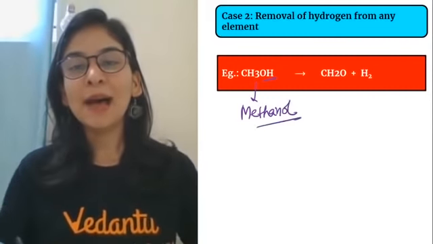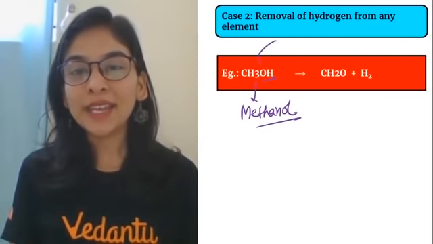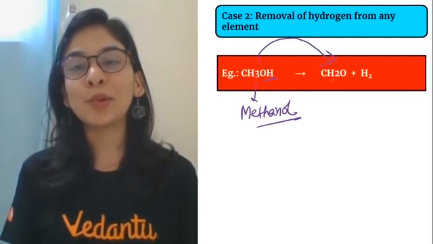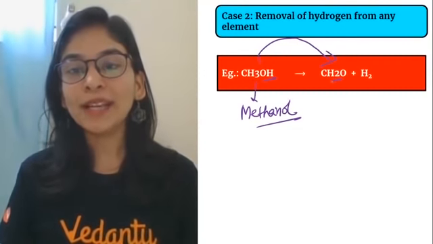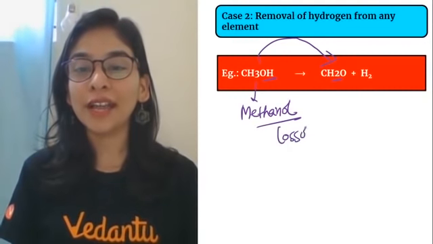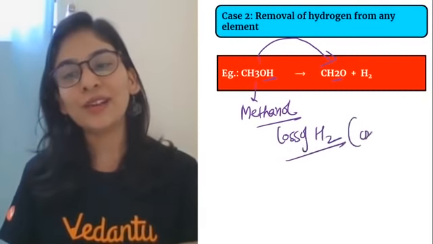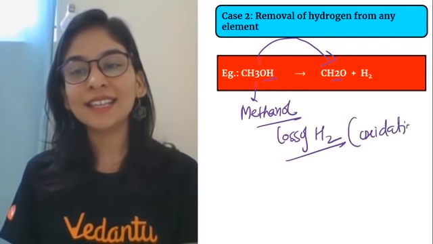Now in methanol, see how many hydrogens there were: 3 and 1, that is 4. And when I see the same substance on the product side, it has only 2 hydrogens, which means there is loss of 2 hydrogens on the product side. And loss of hydrogen is nothing but oxidation.